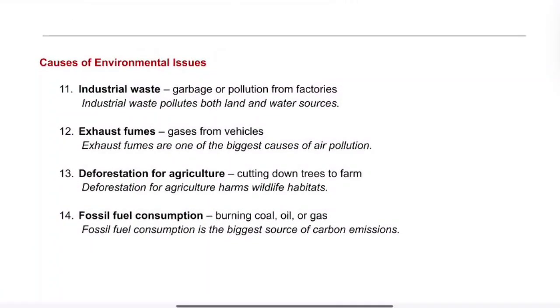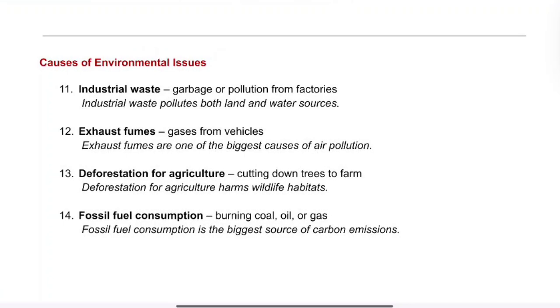Now, let's look at the causes of environmental issues. 11. Industrial waste. It is garbage or pollution from factories. Example, industrial waste pollutes both land and water sources.